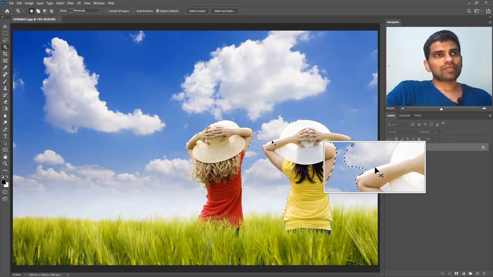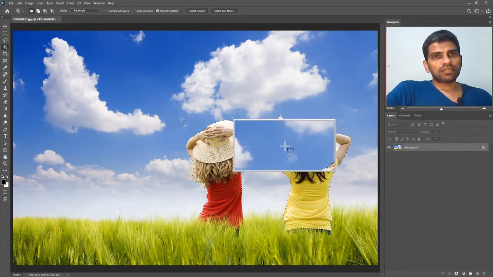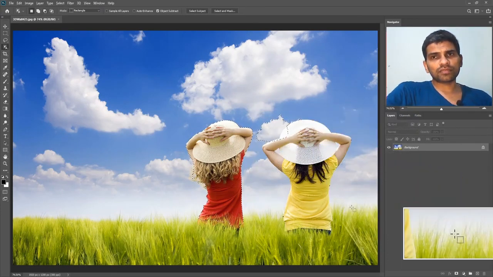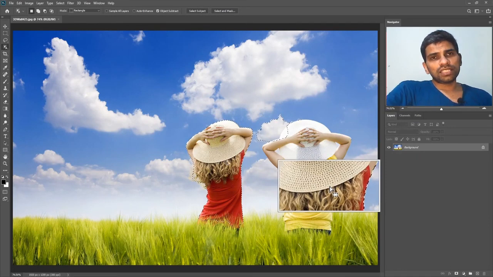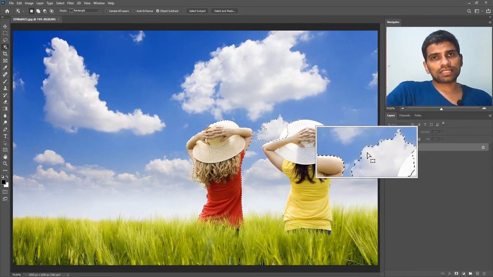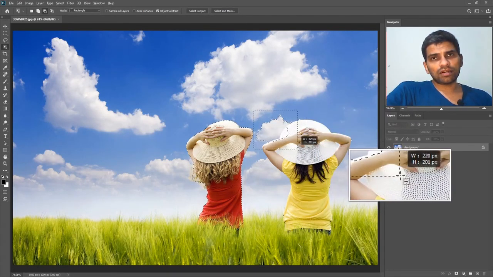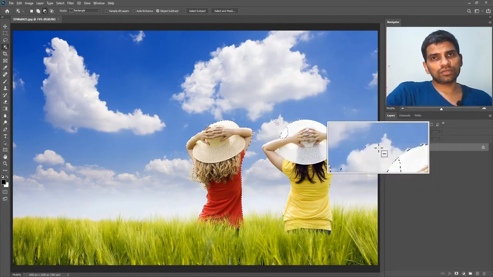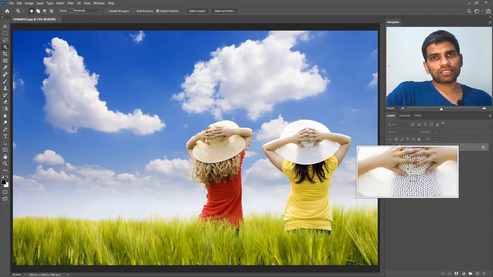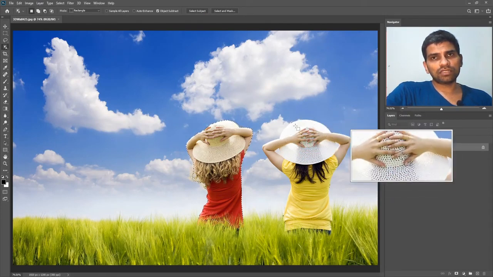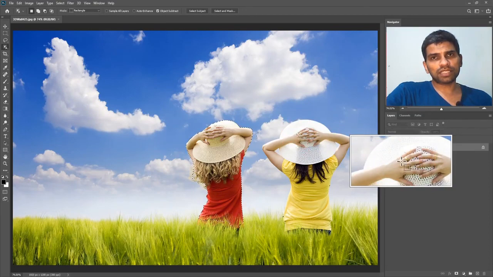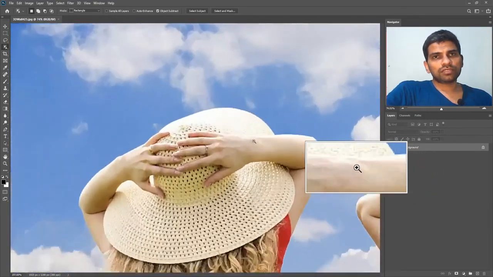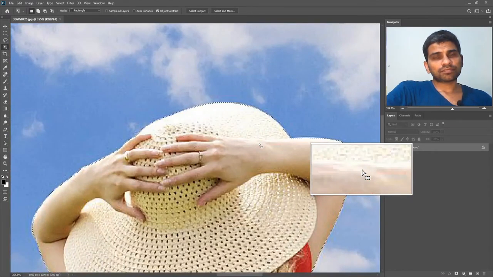Let's see. Now I will simply press the Alt key to minus the girl selection from the image. Now you can see the clouds are still selected. I will also press Alt and minus this selection, and this one here too. The cap of the girl is still selected. Now we will remove this selection too by pressing Alt and dragging through it. Now I will zoom in to the first image here.